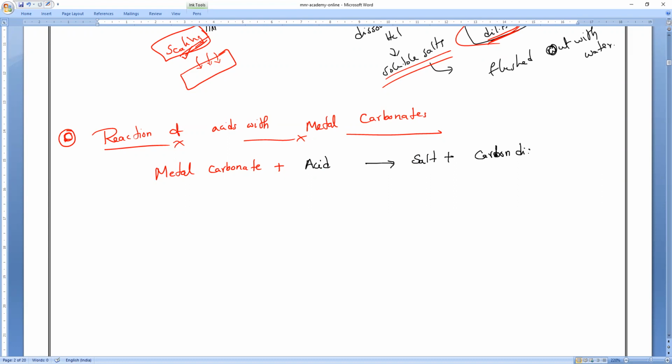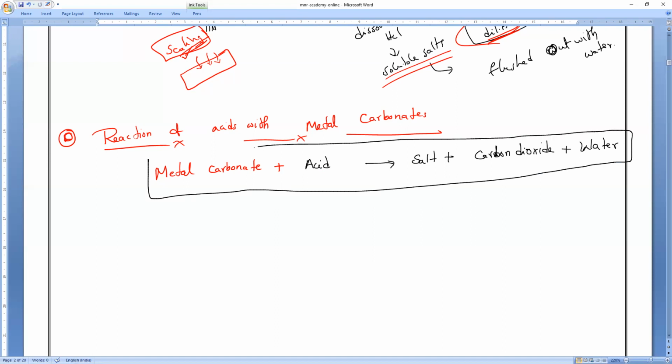Carbon dioxide. To prove that carbon dioxide is releasing, we have to pass that gas through what, guys? Lime water. If carbon dioxide is released, lime water turns into what? Milky. It is indicating that carbon dioxide is releasing.